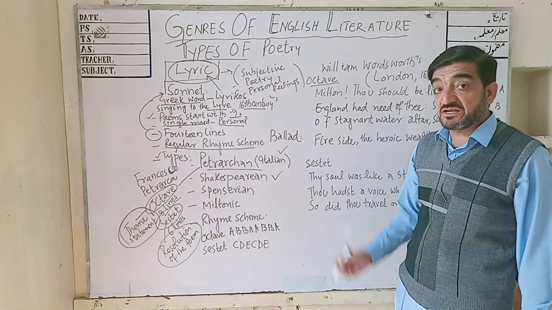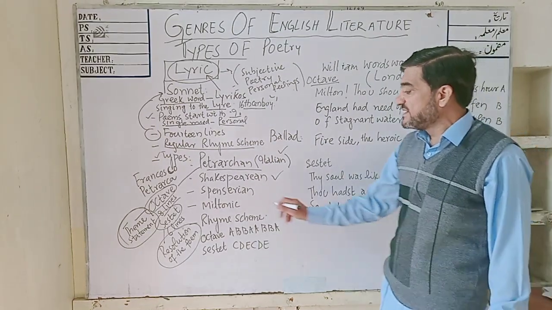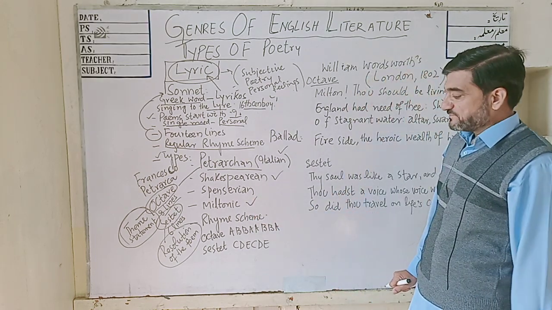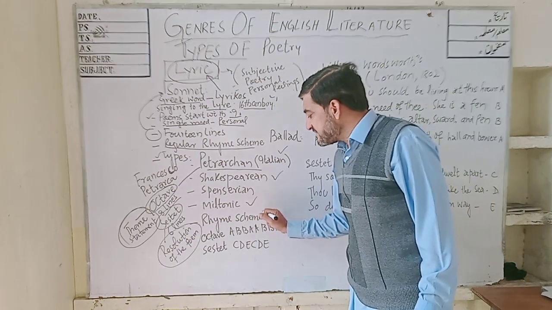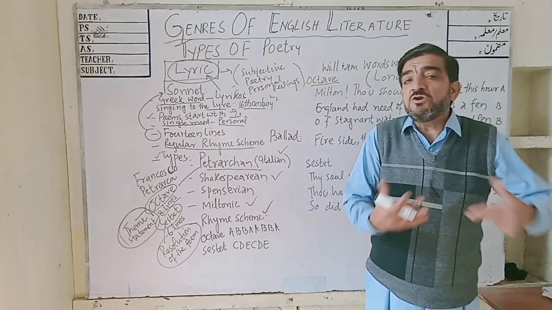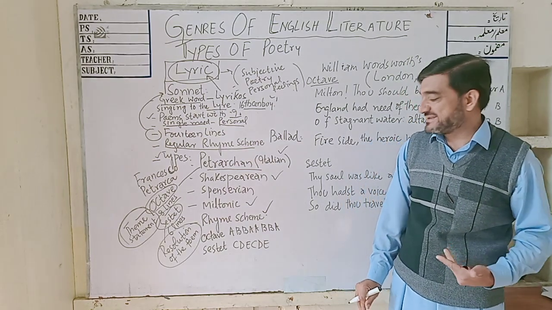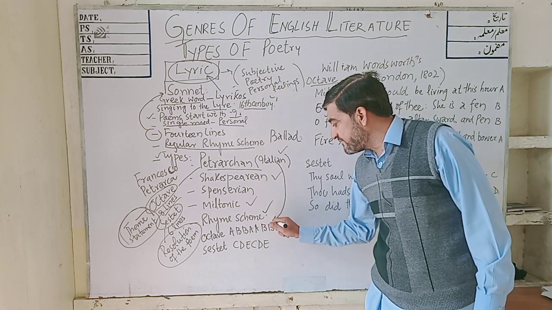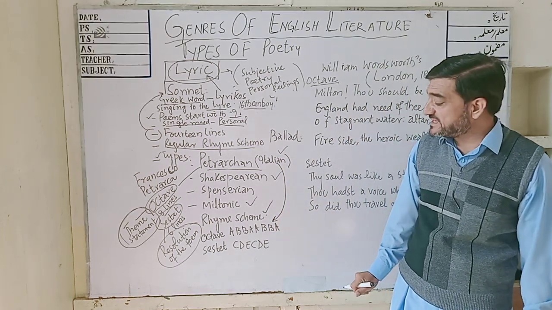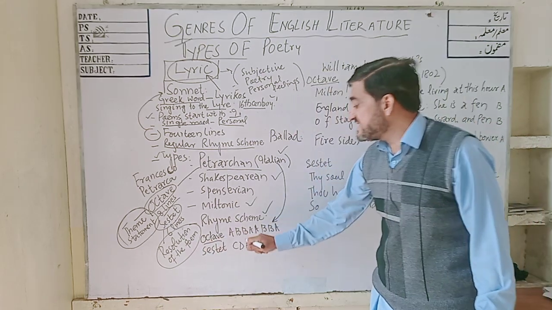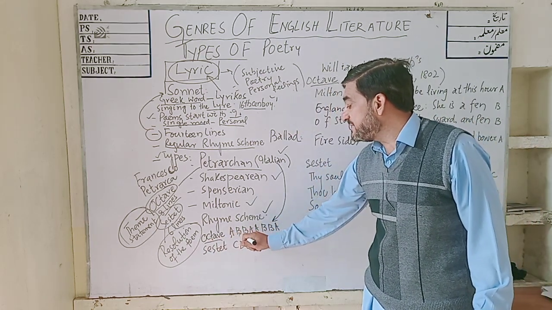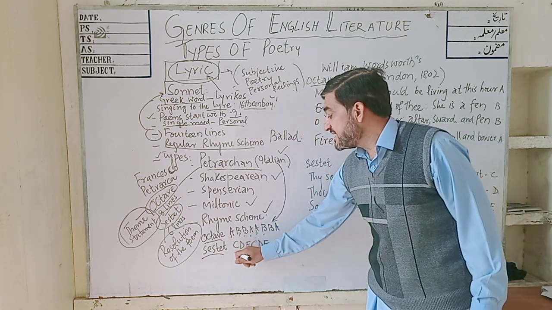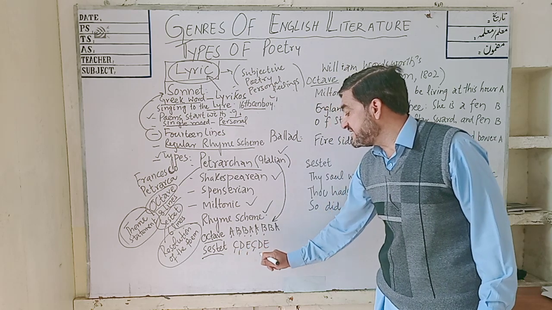The Shakespearean sonnet, you know that he wrote more than 100 sonnets. Then the Miltonic sonnet. And remember that there is always a regular rhyme scheme in all the sonnets, but the Petrarchan sonnet follows this rhyme scheme structure. In the octave, there will be A, B, B, A, A, B, B, A. While in the sestet, it will be C, D, E, C, D, E.